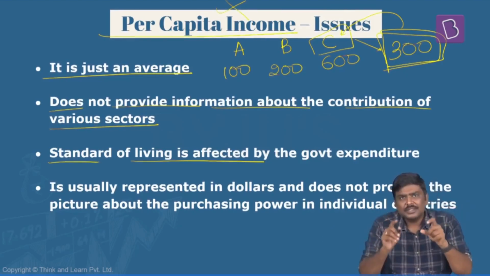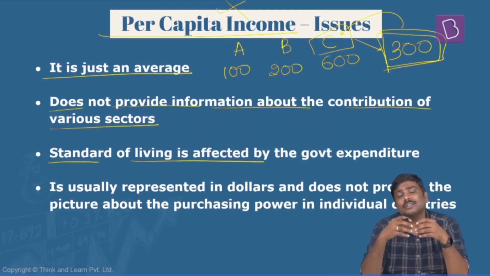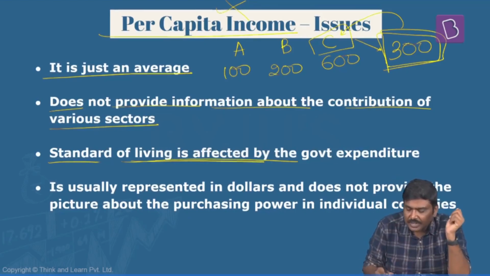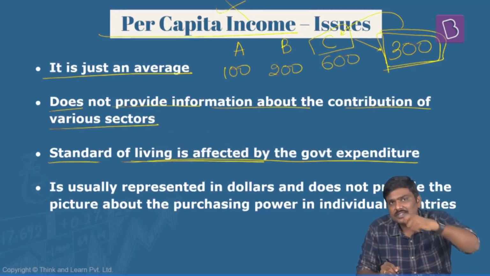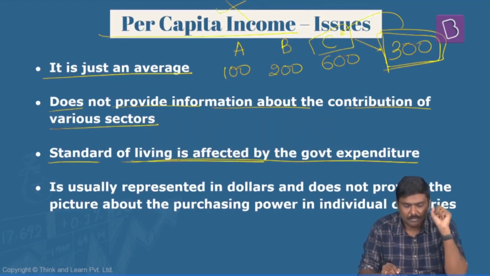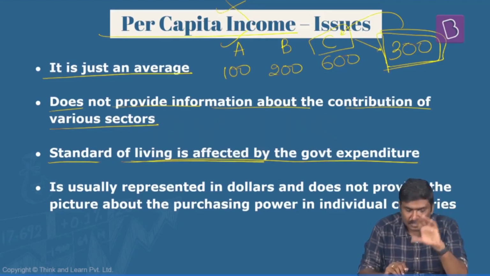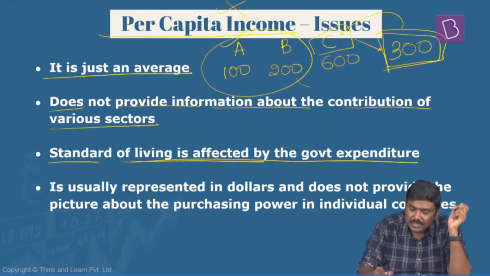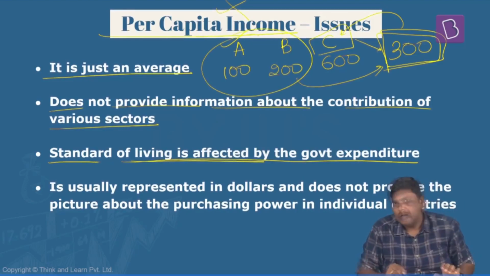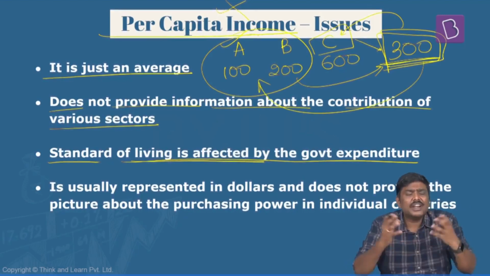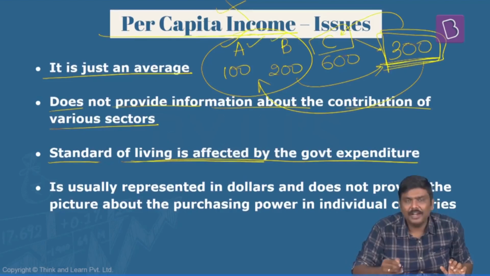Third, many of the times I said per capita income is used as a proxy for standard of living. But the counter argument is that the standard of living is affected by how the government of India incurs expenditure also. Right? For example, have a look at this example here. A, B, and C. In this, A and B are earning much less than the per capita income. But do you think this per capita income will represent quality of life or standard of living for both A and B?